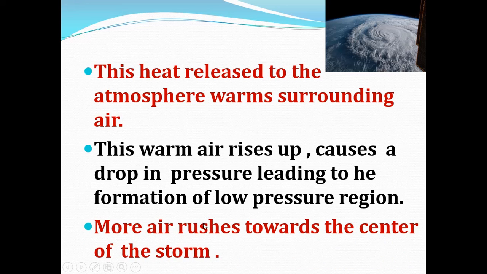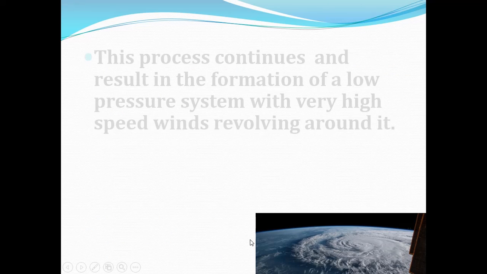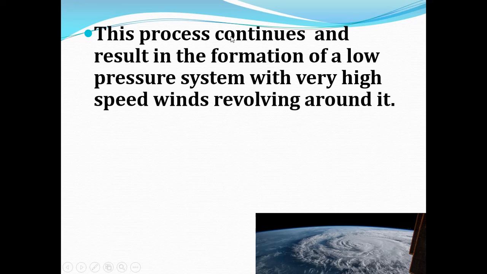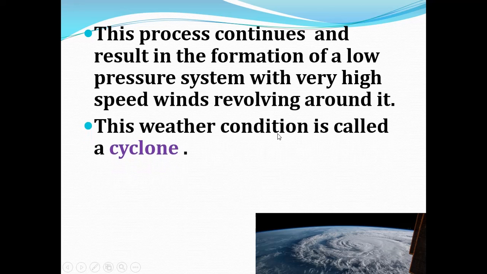So more air rushes towards the center of the storm. When there is a low pressure region, more air rushes towards the center of the storm. This process continues, and it results in the formation of a low pressure system with very high speed wind revolving around it, and this weather condition is called a cyclone. So a cyclone means a low pressure system with high speed wind revolving around it.